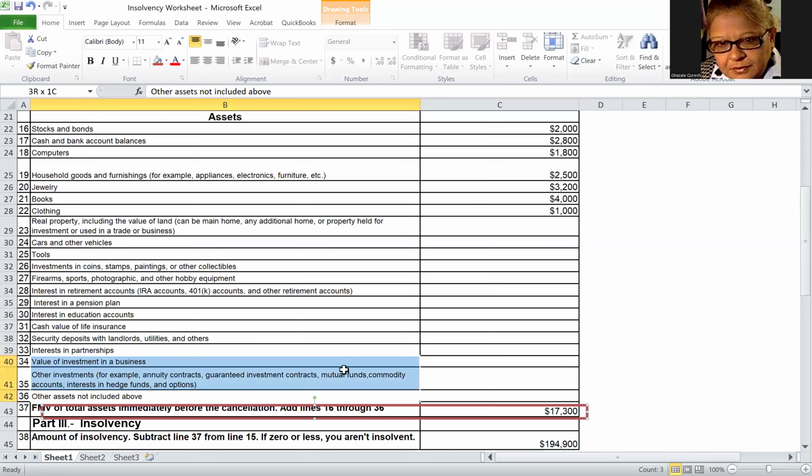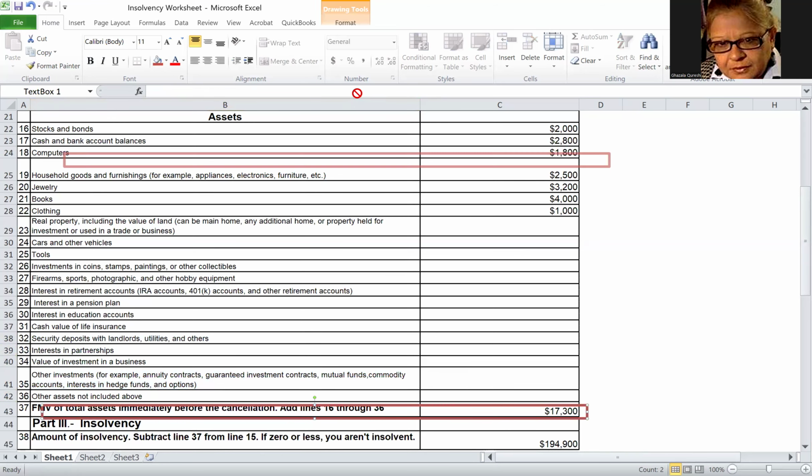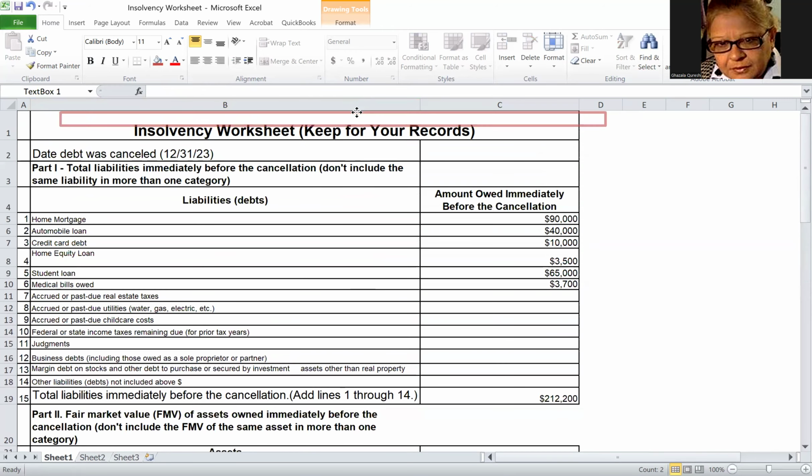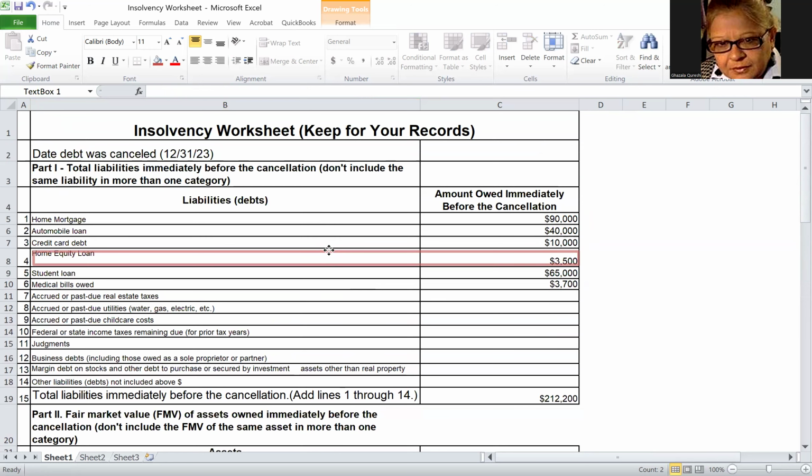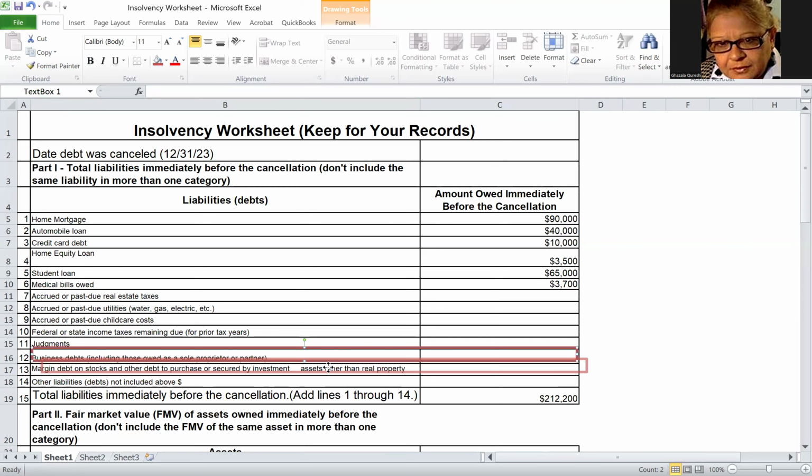Step 3. Make a list of every debt you owe. Write down the amount of every liability you owe on the list, including a mortgage of $90,000, automobile loans of $40,000, credit card loans of $10,000, home equity loans of $3,500, a student loan of $65,000, and medical bills you owe in the amount of $3,700. Total up all your loans. Your total liabilities come out to be $212,200.